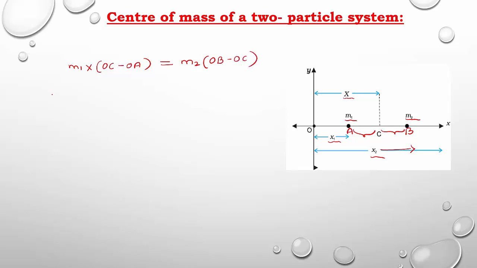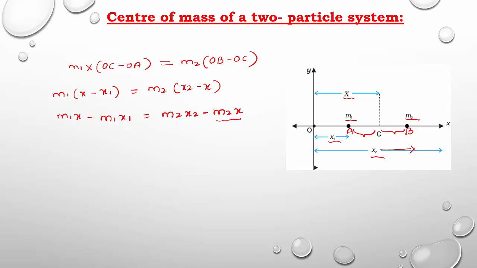Now we can write their values. m1 keep as it is. What is the value of OC? O to C is x, minus O to A, x1, is equal to m2 keep as it is, O to B that is x2, minus O to C is x. So this is the product of mass and distance symmetrically distributed on both sides of the center of mass. So let us multiply: m1x minus m1x1 is equal to m2x2 minus m2x.